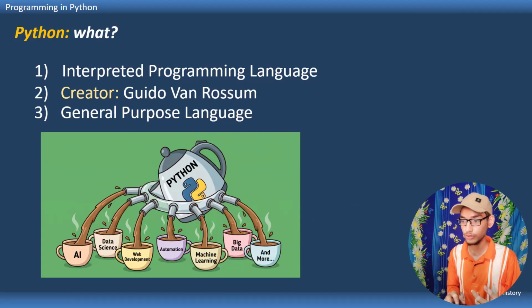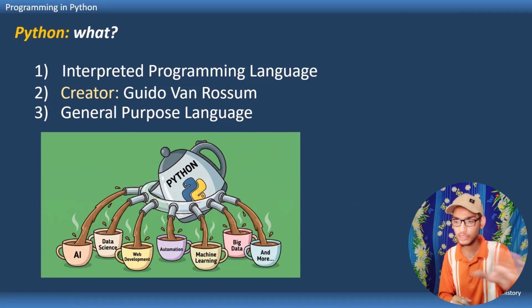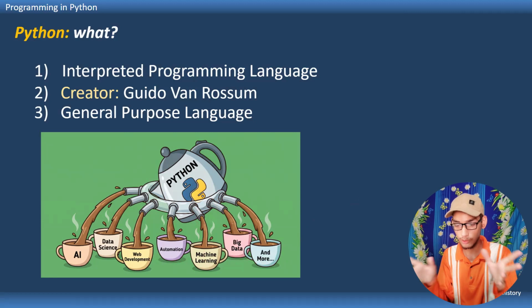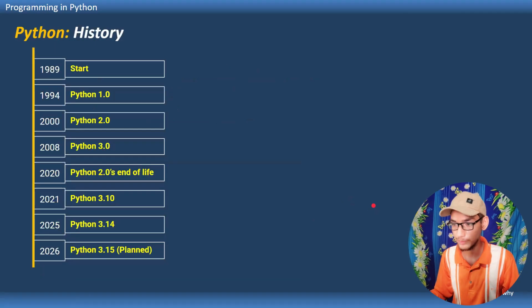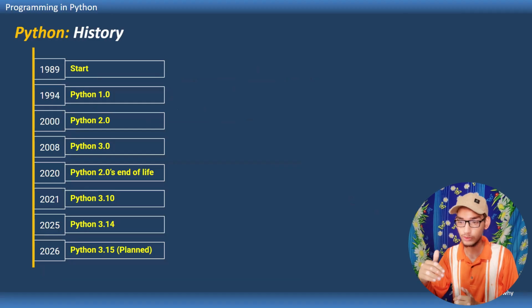This is not for you to understand how I am writing the code. It is just a practical demonstration that Python is so powerful that you can create a website in just a couple of minutes. By the way, let us look at the history of Python, how Python evolved over its entire life.